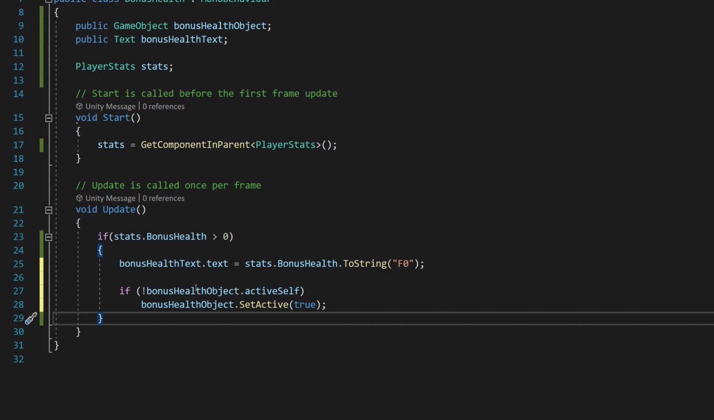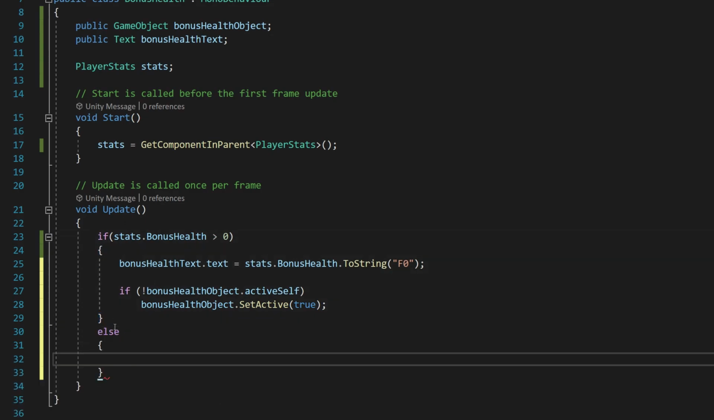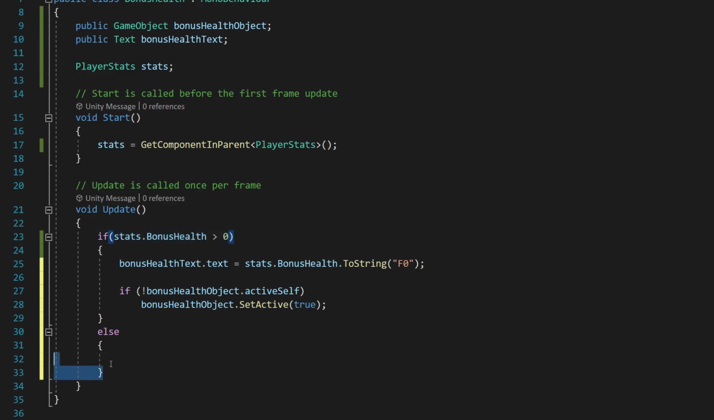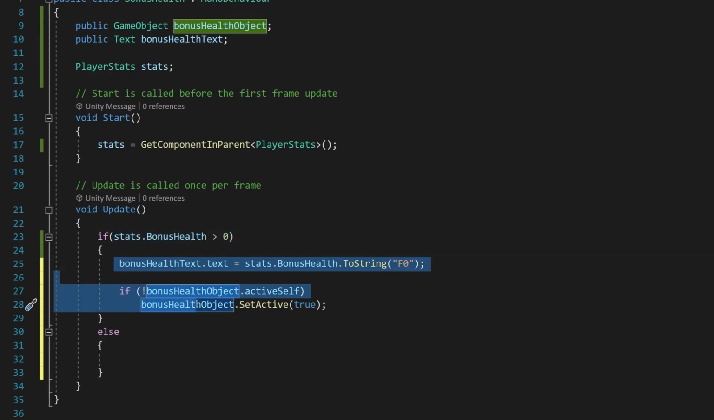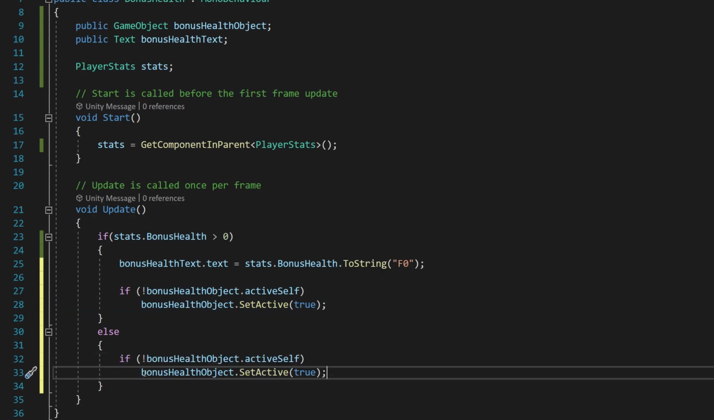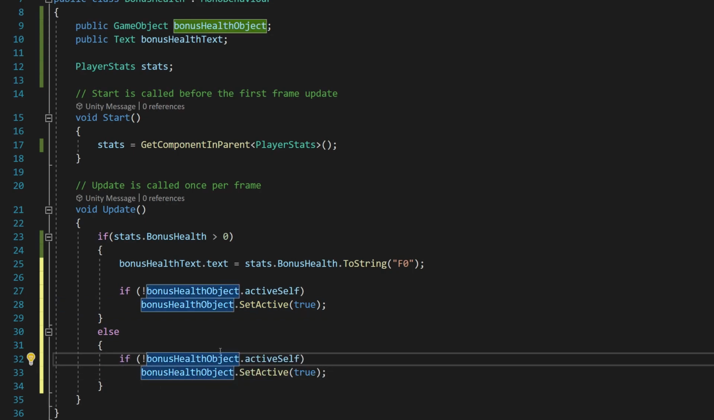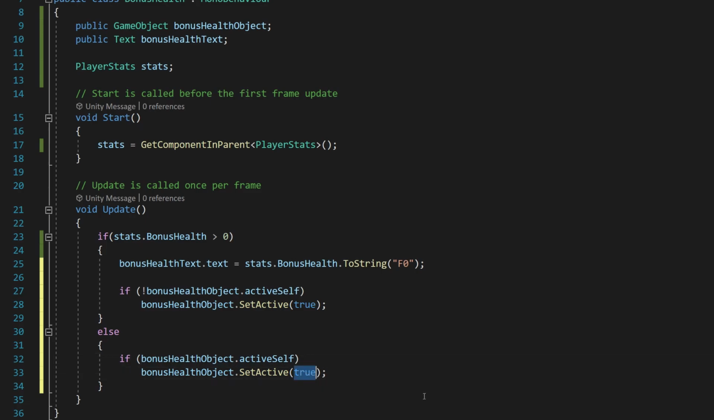Then we need to step outside of our outermost if statement and add an else statement, which means if this is true, then we're going to run the code here rather than the code in here. But we're just going to copy this if statement here, the if bonusHealthObject.activeSelf. We're going to copy and paste that into our else statement, but we're going to delete our exclamation point and we're going to swap true for false. So that means if our bonus health is not greater than 0, which means we don't have any bonus health, if our health object is on, we're just going to turn it off.